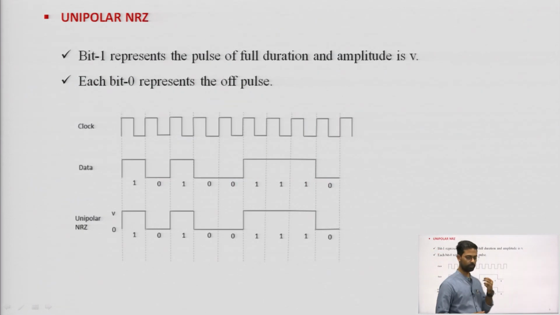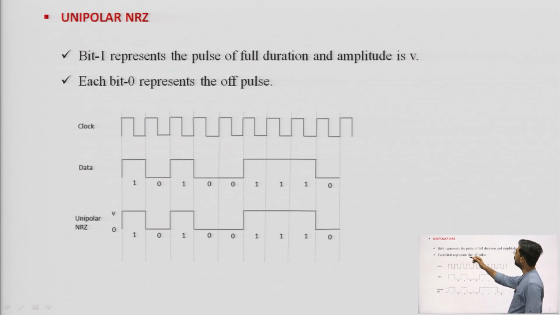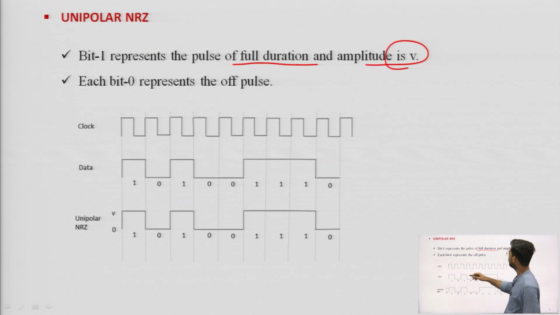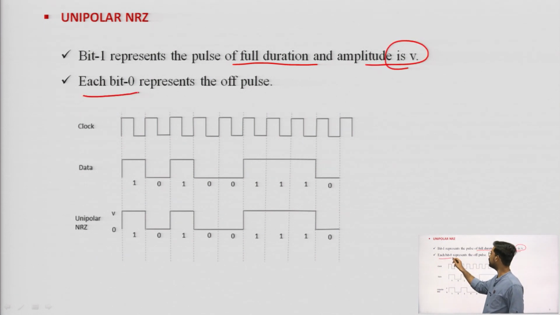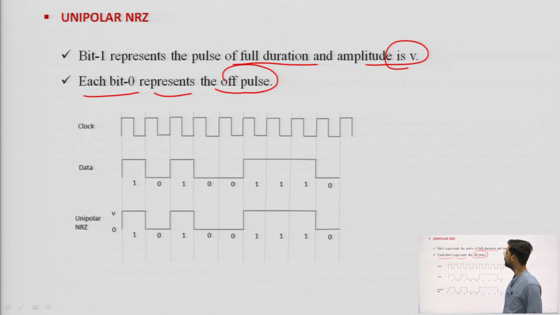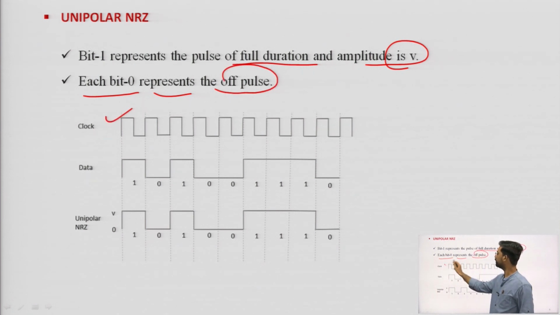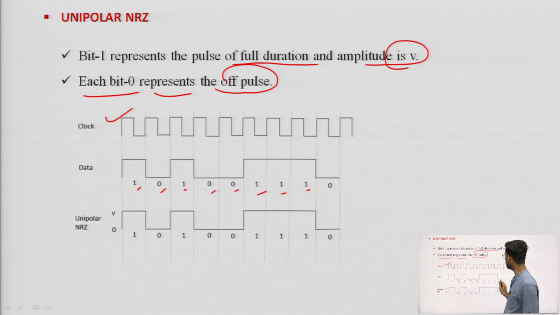So, this is the example. Bit 1 represents the pulse of full duration with amplitude V. Similarly, each bit 0 represents the off pulse. Here we have the clock, as in a digital system we always have a clock. Let us say our data is 1 0 1 0 0 1 1 0.